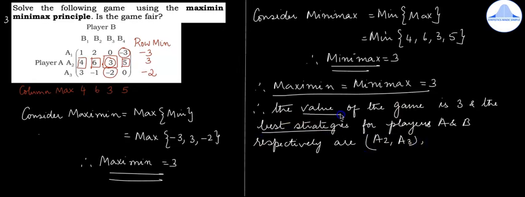Now they have asked us if the game is fair. Since the value of the game is 3, the game is not fair. So you can write the game is not fair. Only if the value of the game is 0, the game will be fair.